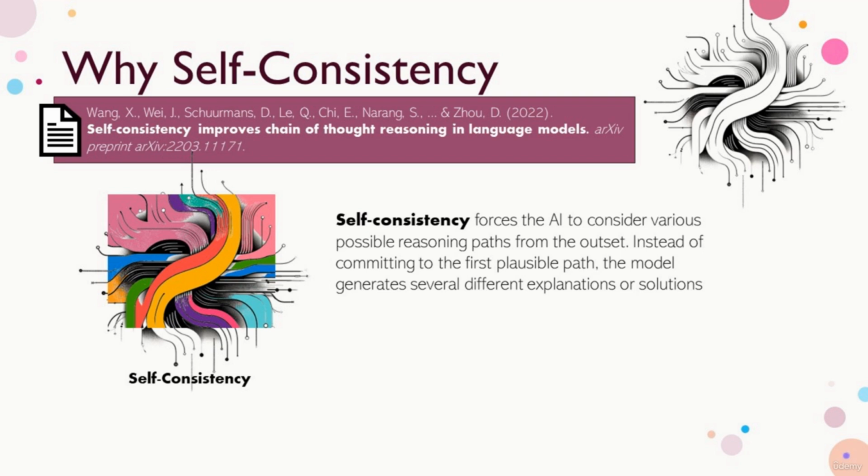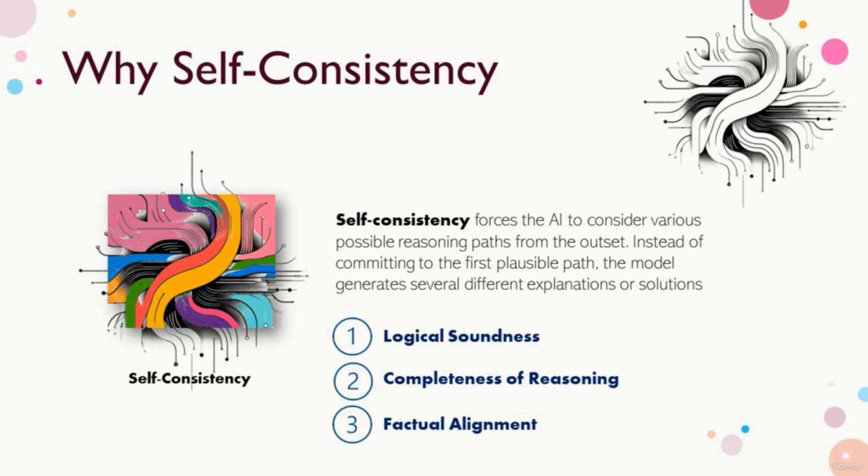After generating multiple reasoning paths, self-consistency does not simply select the most common answer among them. Instead, it employs a sophisticated aggregation mechanism to analyze and synthesize these diverse paths. This process involves weighing the outcomes based on their logical soundness, the completeness of their reasoning, and their alignment with known data or facts. The final response is thus not only a product of multiple thought processes, but also a refined answer that potentially holds a higher degree of accuracy and reliability than those generated by traditional methods.